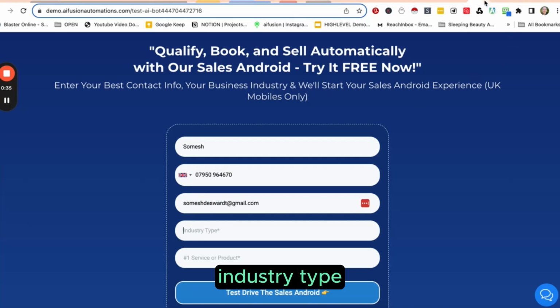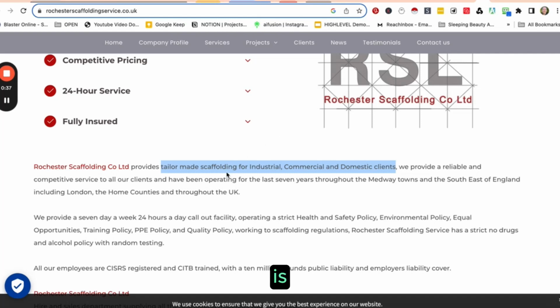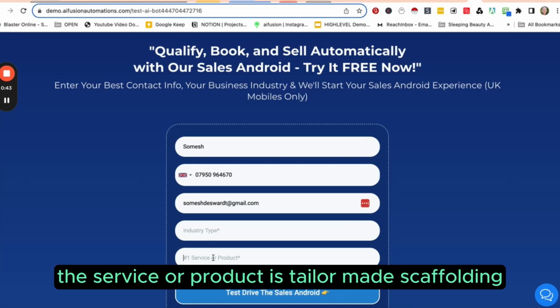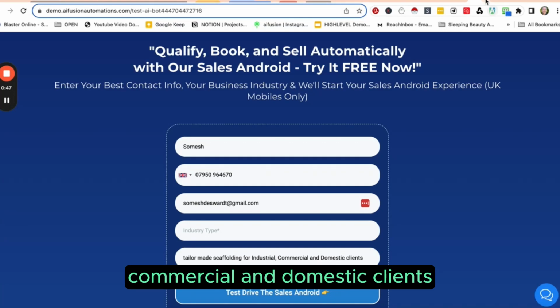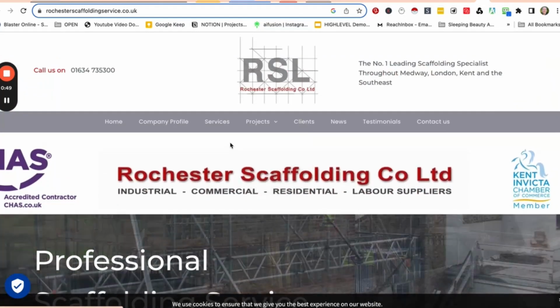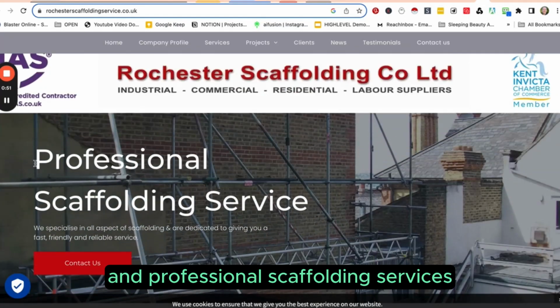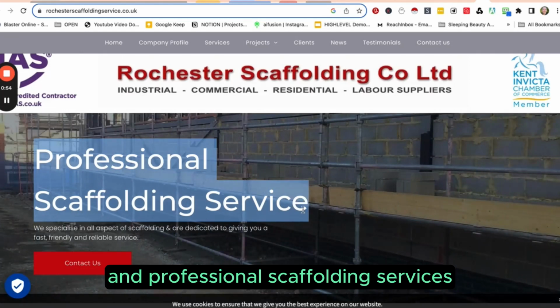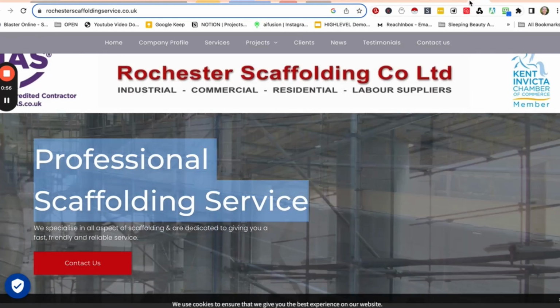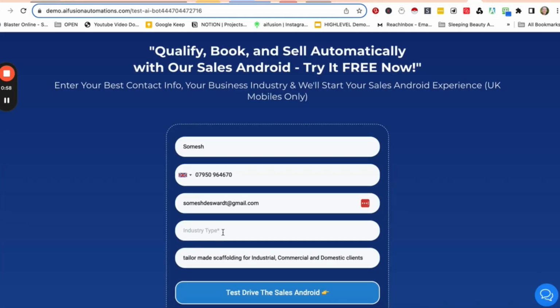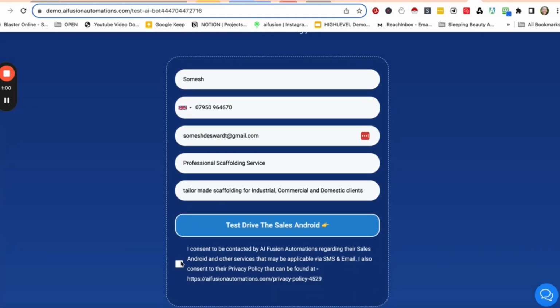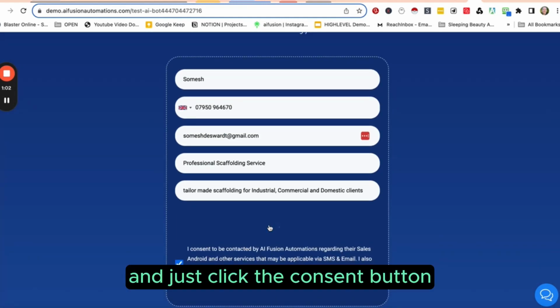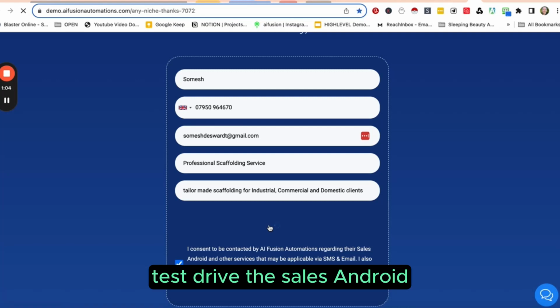Industry type is scaffolding. The service or product is tailor-made scaffolding for industry, commercial and domestic clients, and professional scaffolding services. There we go. You just click the consent button. Test drive the sales Android.